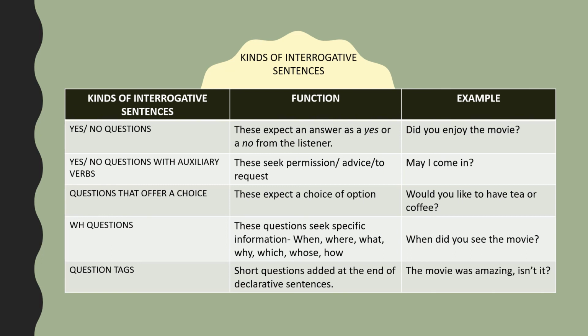But remember, students, you will have to put a comma after the declarative sentence and a question mark at the end of the sentence. Why? Because it is an interrogative sentence. Will you remember this, students? When you're using a question tag, you are supposed to first write the declarative sentence and then write the question tag and put the question mark at the end. Yes? Wonderful.